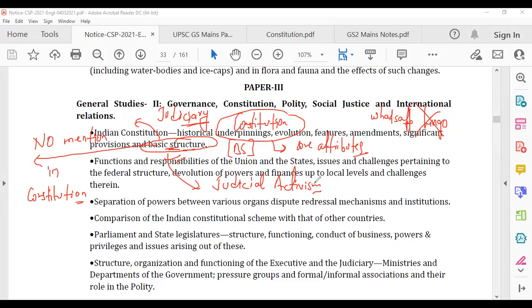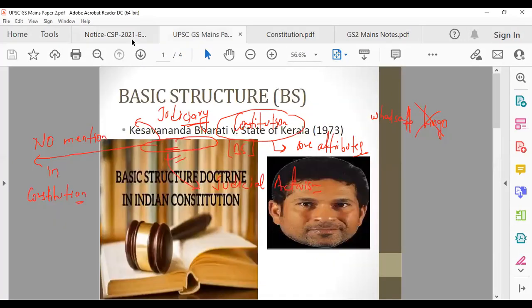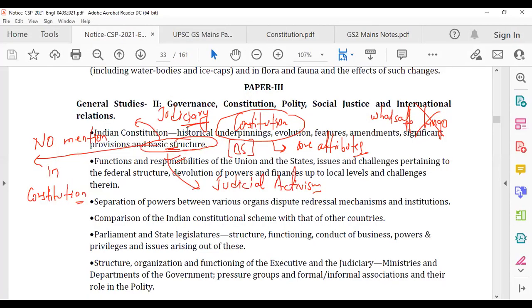The meaning here is there are certain parts of our constitution which are the core attributes. If parliament changes these core attributes, the whole meaning of the constitution will change. So that's why judiciary in Keshavananda Bharati versus State of Kerala, in that particular case, came up with this basic structure, that parliament cannot amend certain portions of our constitution. This is the basic thing.